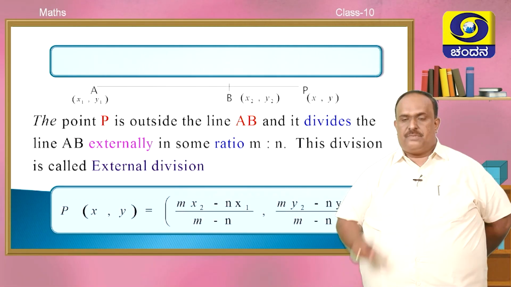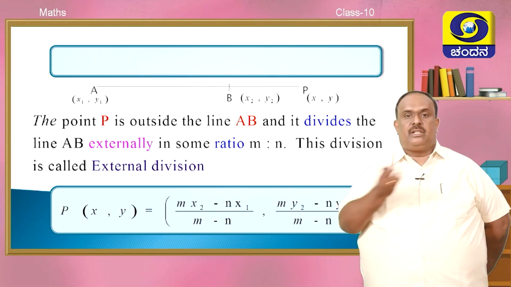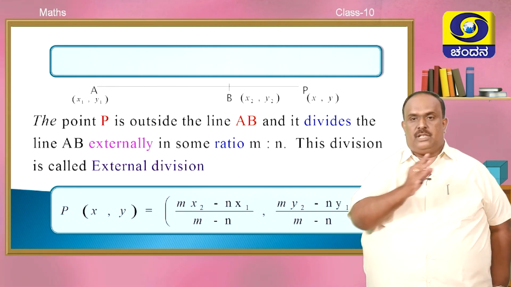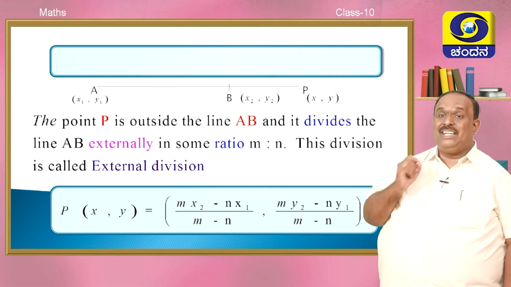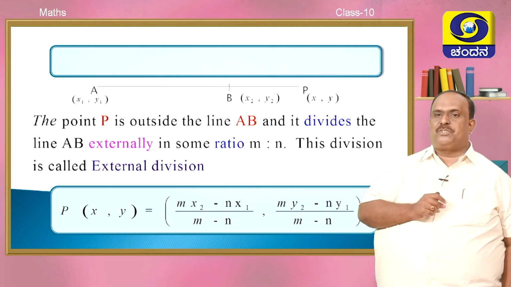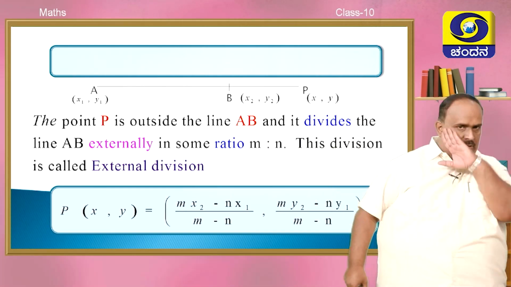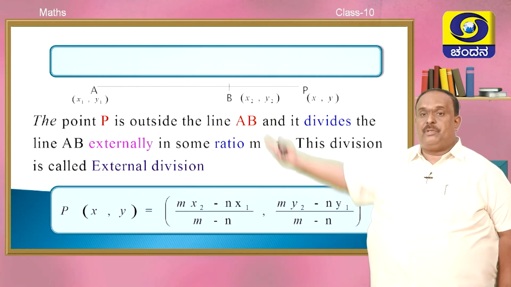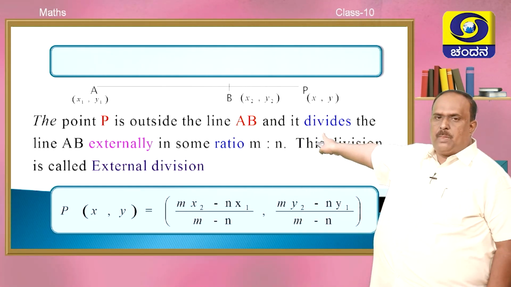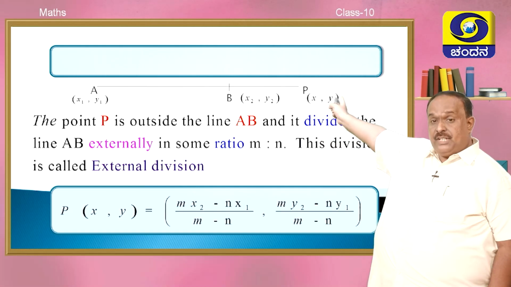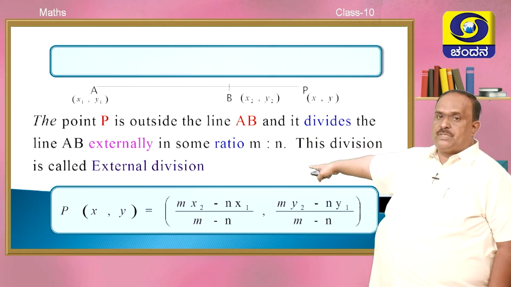Same line, same concept, but viewed a different way. AB is the line, A (x1, y1), B (x2, y2). Look at P. Carefully observe the position of P. Where is it? It is outside AB. Very clear. It is an external point, outside. Now its coordinates are x, y. Since it is outside AB, it is externally existing, it is called external division.